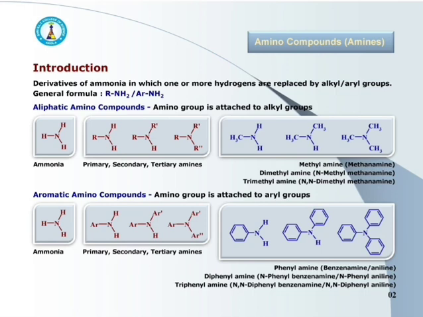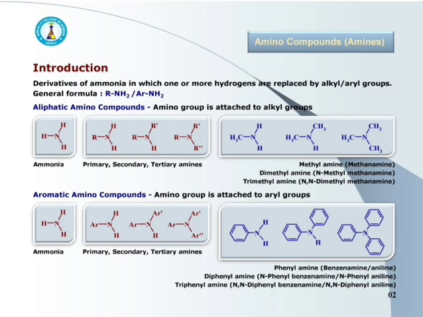Basically, amines are of two types: aliphatic amines and aromatic amines, or we may call them aliphatic amino compounds and aromatic amino compounds. See the first one, that is aliphatic amino compounds. When amino group is attached to the alkyl group, then these amino compounds are called aliphatic amino compounds.